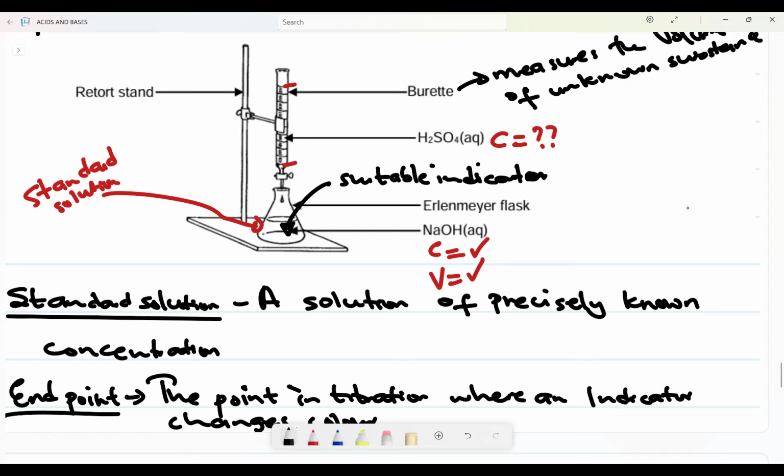During an experiment, as you open the tap and the H2SO4 is pouring inside the Erlenmeyer flask, you need to stir the flask, shake it a little bit so that we can see the color change, right? What will happen if you miss the color change and pour more drops of H2SO4 after reaching the end point?